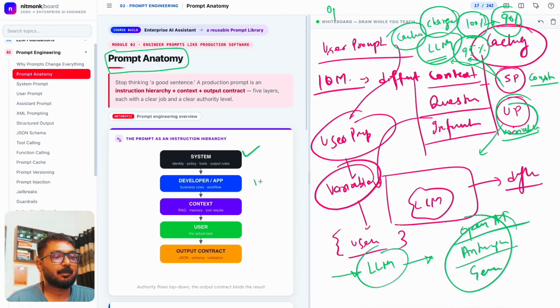There is system, there is developer and app, there is context that we understood about RAG and memory and tool results. There is a user prompt, the actual task that the LLM has to perform. There is now the output contract.